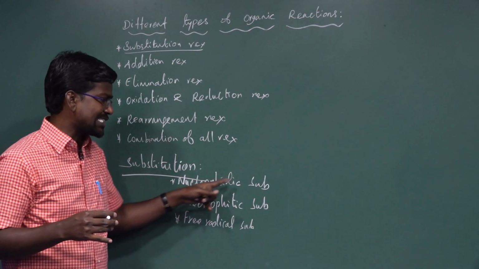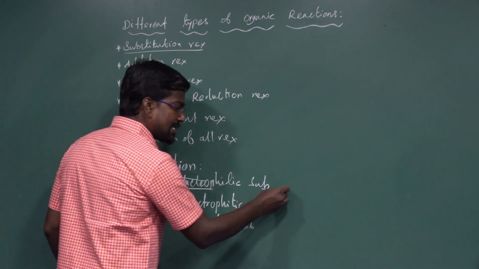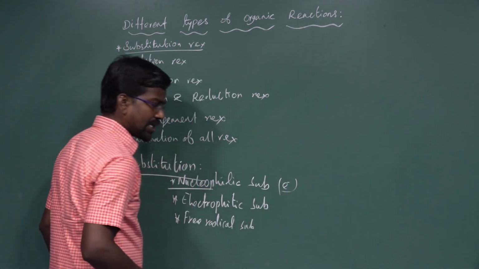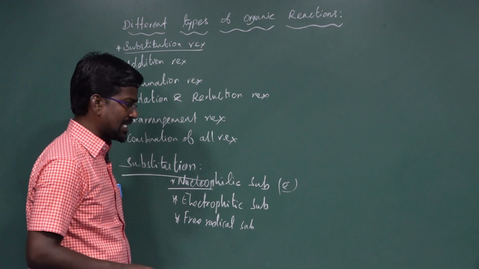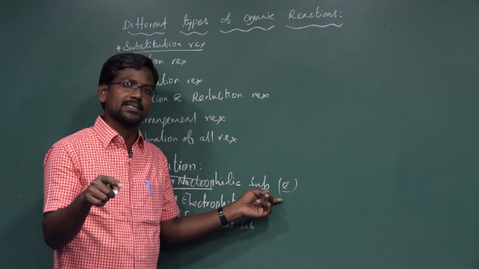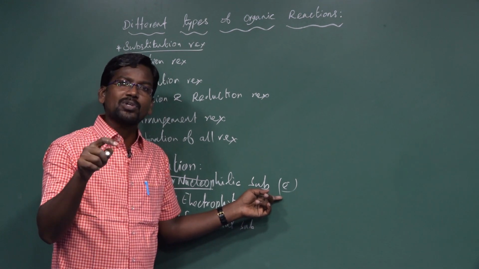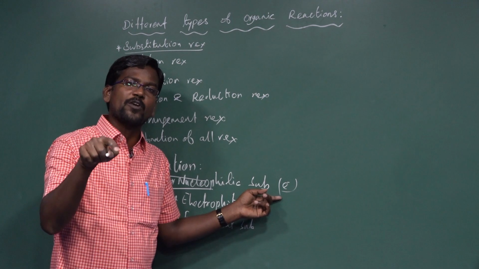One is nucleophilic substitution. What is the meaning of nucleophile? Electron-rich species are known as nucleophiles. Negatively charged particles or molecules with lone pairs of electrons are nucleophiles, or molecules with an excess of two or more lone pairs of electrons are known as nucleophiles.